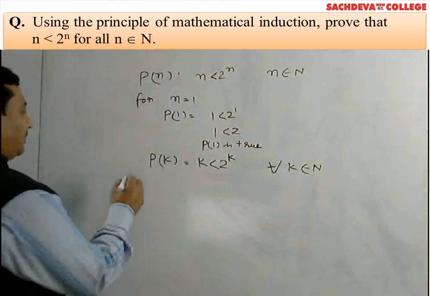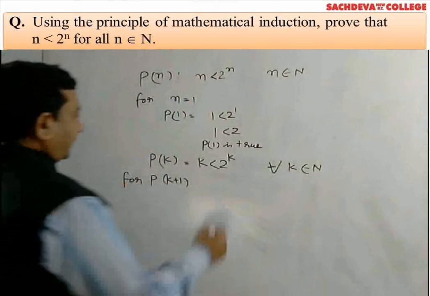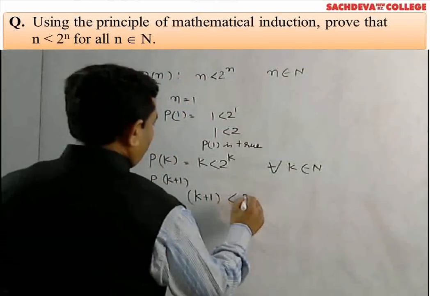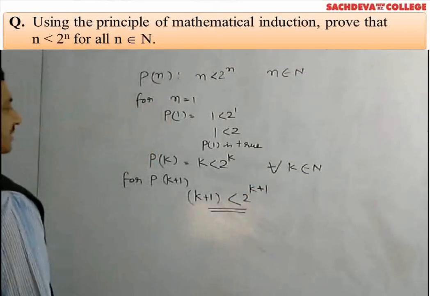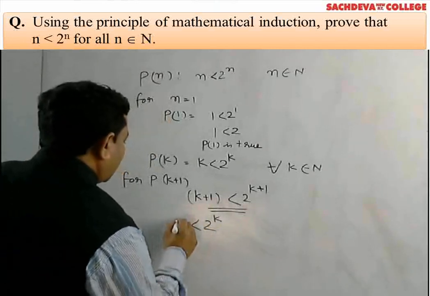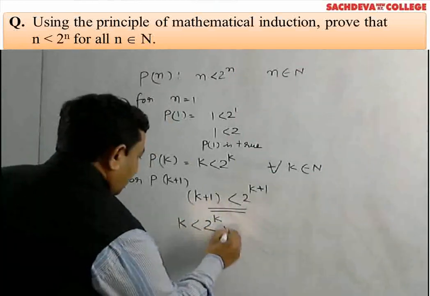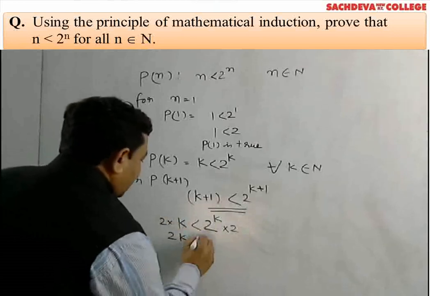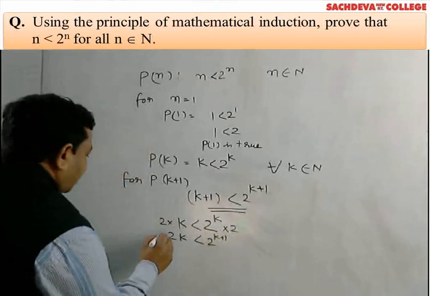Now for Pk plus 1, k plus 1 will be less than 2 to the power k plus 1, because given that 2 to the power k is greater than k, if you multiply 2 on both sides, then we find 2k is less than 2 to the power k plus 1, and this will be equal to k plus k.